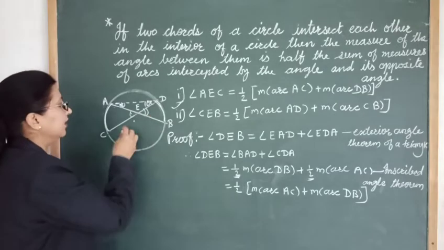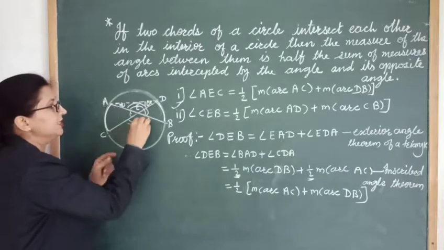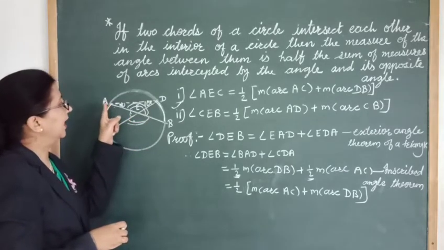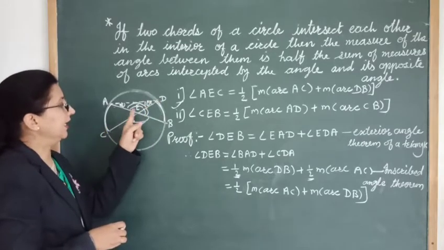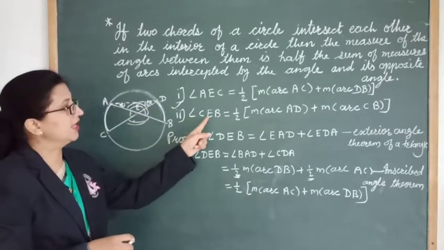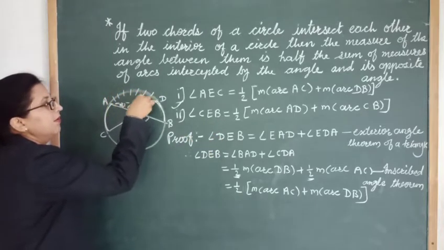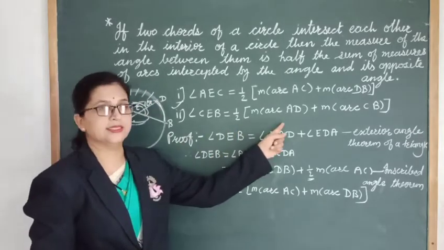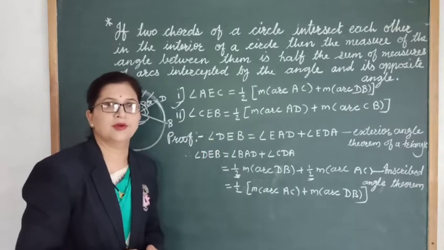Now we can take this also. These are also angles formed by these intersecting chords. So here we can say angle AED, or we can say angle CEB. Okay. So angle CEB is equal to half of the measure of arc AD plus measure of arc BC. Right? I hope the property is clear for you.